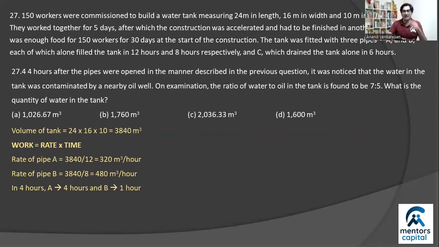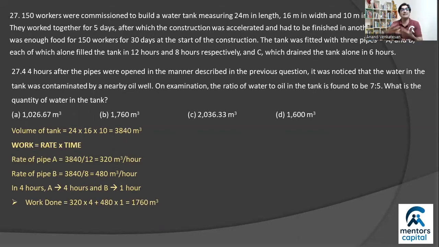So how much work do these pipes now do? Well, they do 320 times 4 and 480 times 1 respectively. Add these to get the total amount of work done, 1,760 cubic meters. This is the amount of contaminated liquid that we filled in the tank.